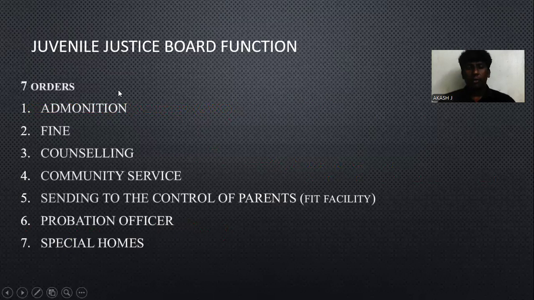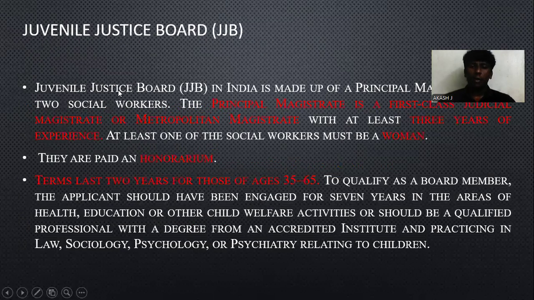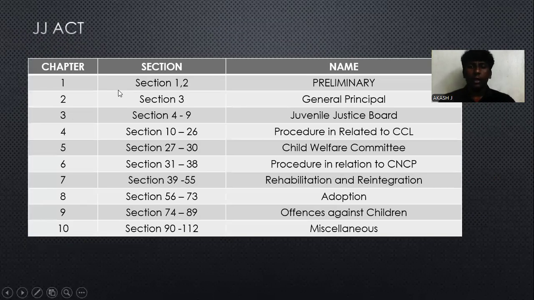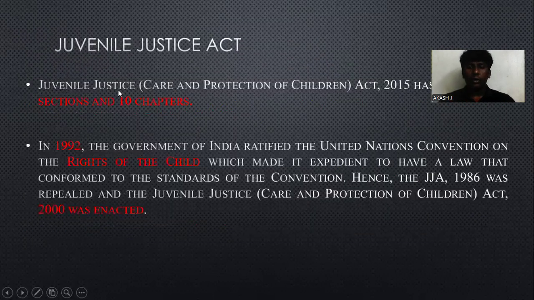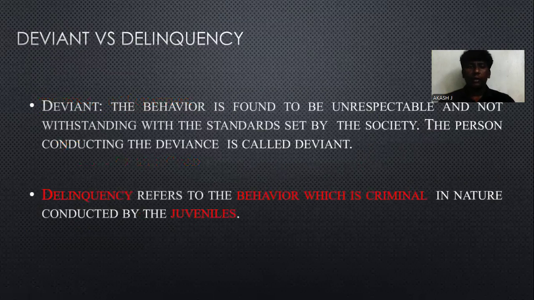Already I said that the first one is admonition, second one is fine, third one is counseling, and fourth one is community service, and fifth one is sending to the control of the parents, that is fit facilities, and sixth one is probation officer, and seventh one is special home. These are the orders that are followed by the Juvenile Justice Board. Okay, let's see about those seven concepts. Already I told that the Juvenile Justice Board part is chapter 3, and the chapter explains them.